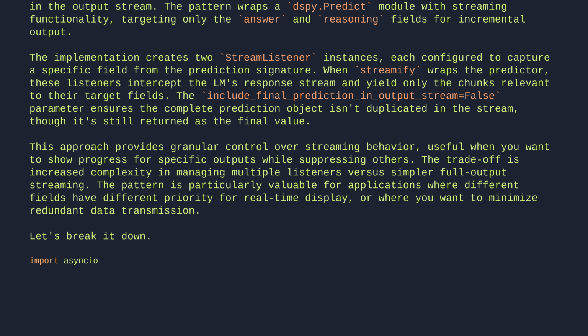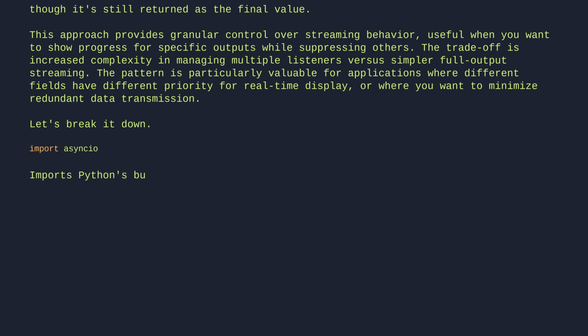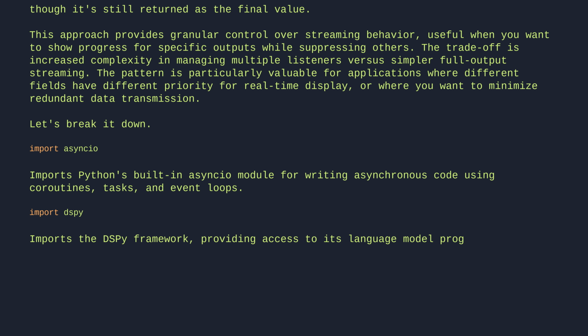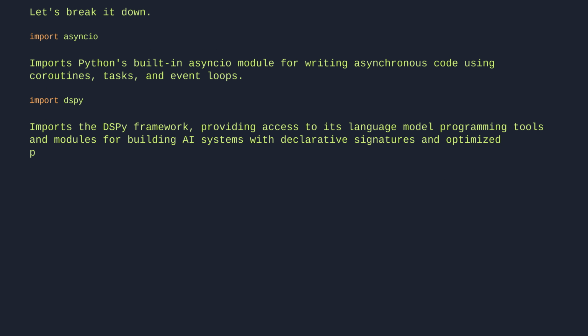Import asyncio. Imports Python's built-in asyncio module for writing asynchronous code using coroutines, tasks, and event loops. Import dspy. Imports the DSPy framework, providing access to its language model programming tools and modules for building AI systems with declarative signatures and optimized prompts.